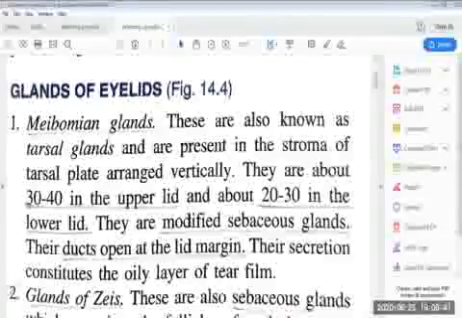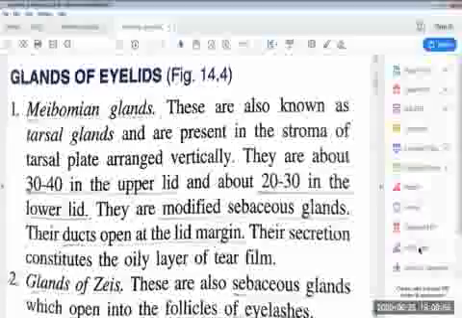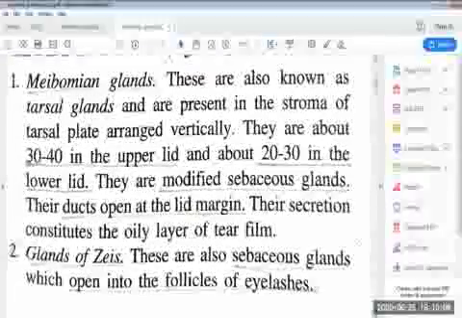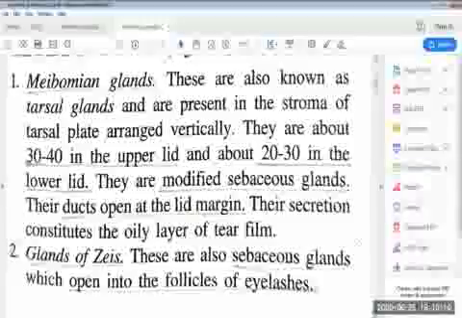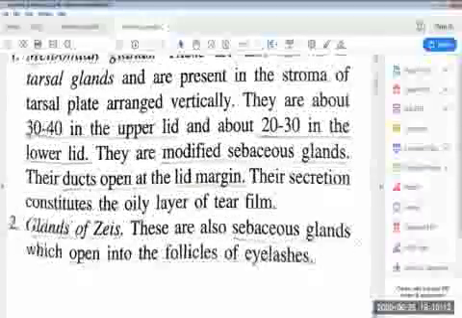Talking about the meibomian gland, they are modified sebaceous glands and their ducts open at the lid margin. Their secretion constitutes the oily layer of the tear film. The tear film has three layers, and this oily layer is formed by the secretion of the meibomian gland. Then the second gland of the eyelid is the gland of Zeiss.